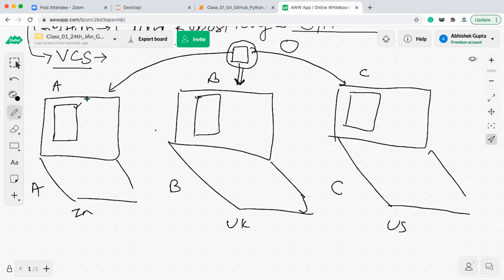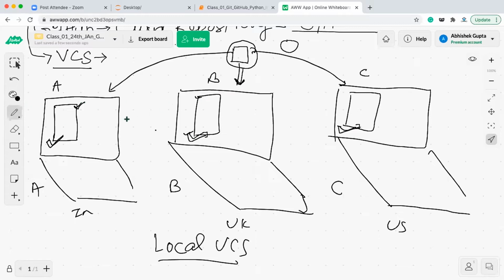So this is not a feasible way of managing versions or working on the project. This is called a local VCS, or local version control system, where you keep a copy of your project or your progress on a local system. All the progress they individually make is kept on their own system, and if they need to collaborate, they can meet together and exchange whatever files they want with each other.